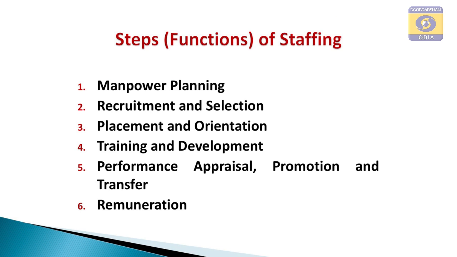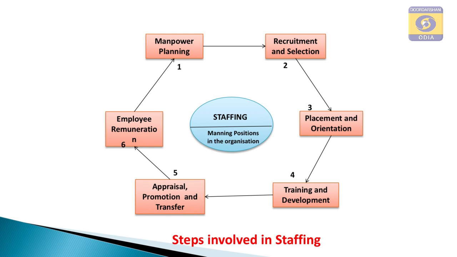Manpower planning is the first and foremost important step of staffing. What is planning? Planning means deciding in advance a course of action. It means thinking before doing: what to do, how to do, when to do. That is called planning. So, what is manpower planning? Manpower planning means deciding the quantity and quality of personnel required for our organization. What does quantity mean? The number of personnel required.